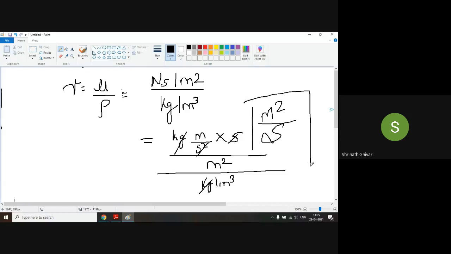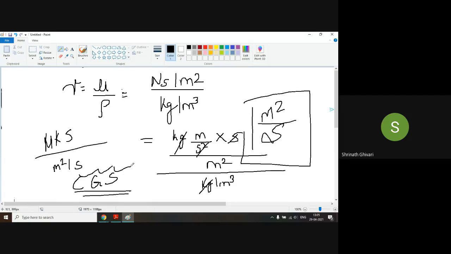So this is the unit for kinematic viscosity in terms of SI. Can anyone tell me the unit of kinematic viscosity in terms of MKS, that is meter kilogram second? Will it be same or changing? Same. Very good. Can anyone tell me the unit in terms of CGS?